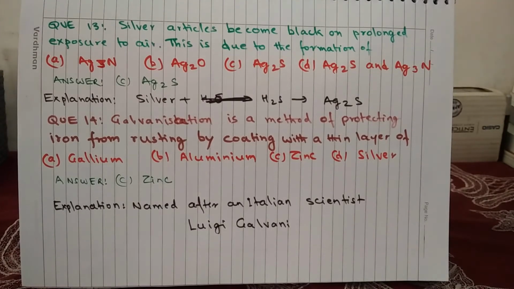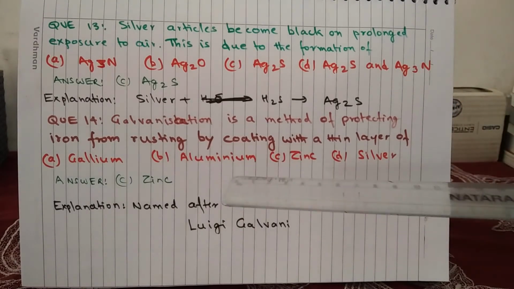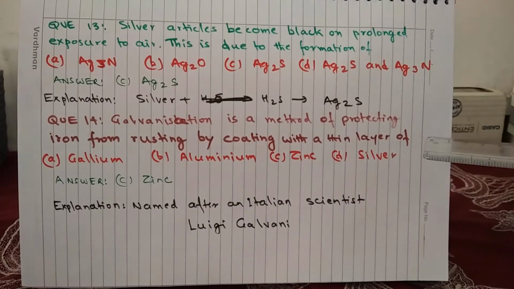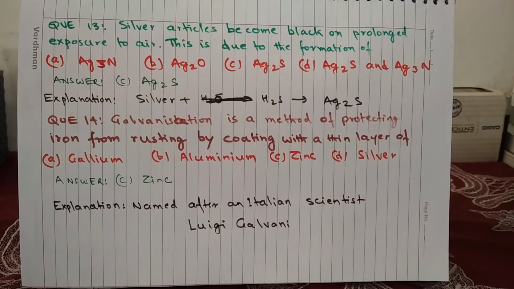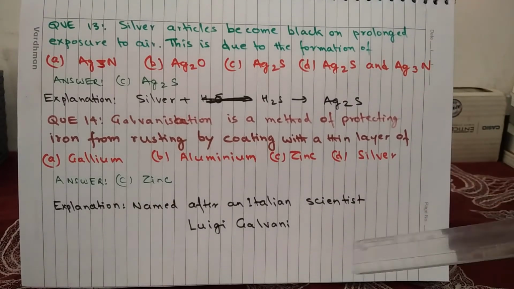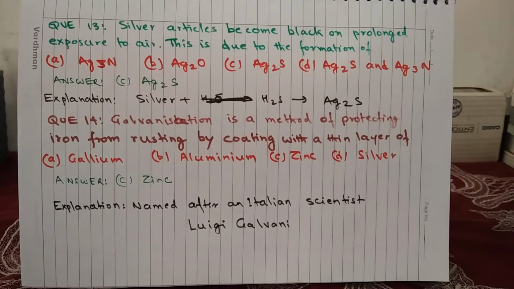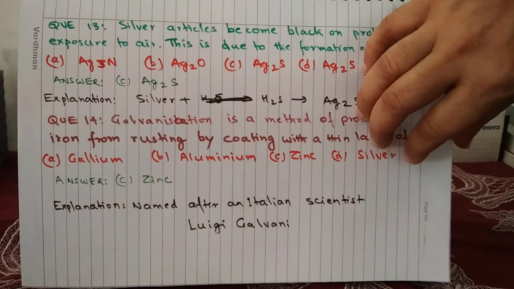Question 14. Galvanization is a method of protecting iron from rusting by coating with a thin layer of A. gallium, B. aluminium, C. zinc, and D. silver. And the answer is C. zinc. In fact, the term galvanization was named after an Italian scientist, Luigi Galvani, but Luigi Galvani had no direct role in discovering of the method of galvanization.